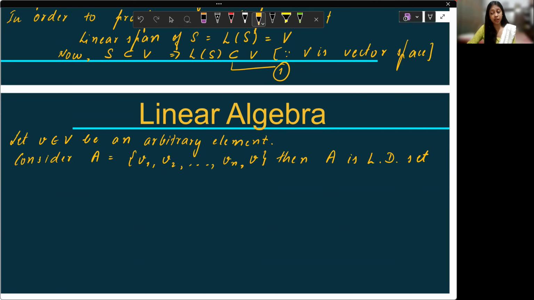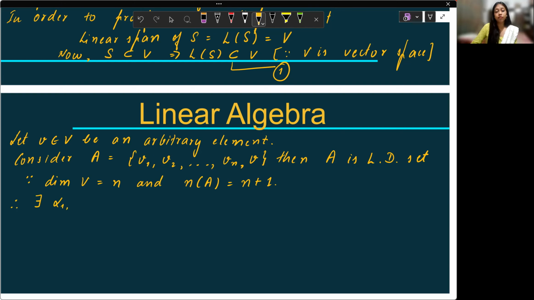So definitely this will be a linearly dependent set, because the dimension of V is n and the number of elements in A is n plus 1. Therefore, if they are linearly dependent, let's apply the definition of being linearly dependent.